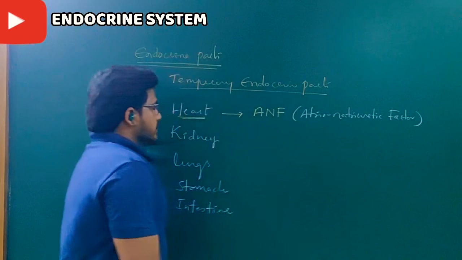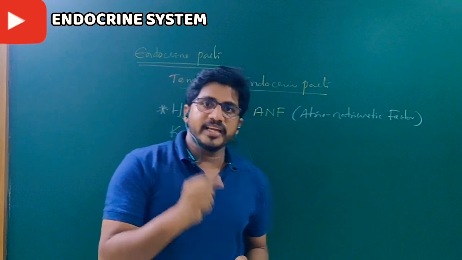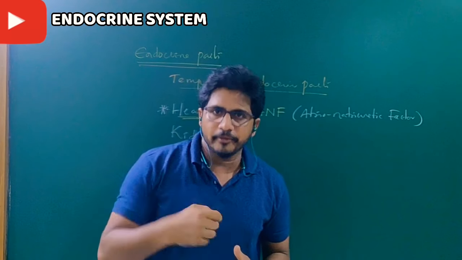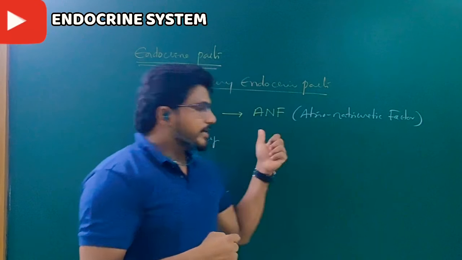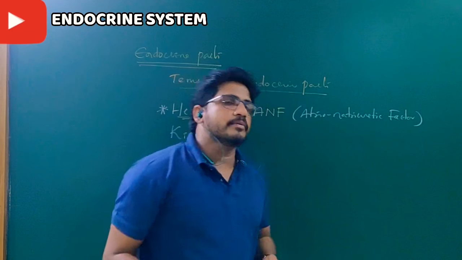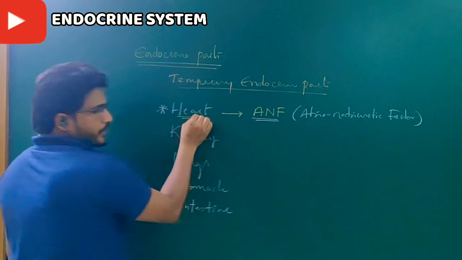This hormone is secreted from the heart and its target is the kidney, mainly the nephron, where blood is filtered and urine is formed. In that mechanism, it controls some physiology. When the time comes, you will know. But you have to know that ANF is a hormone secreted from the heart.